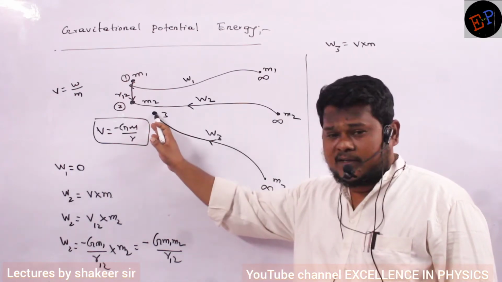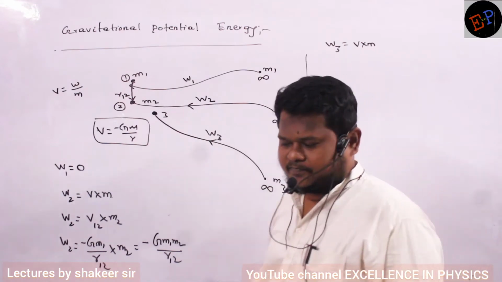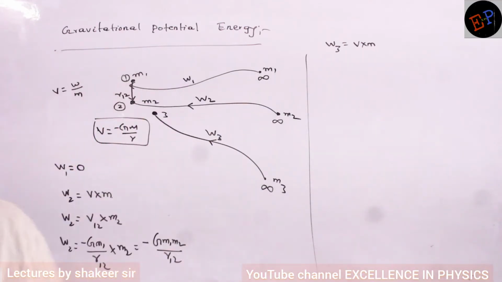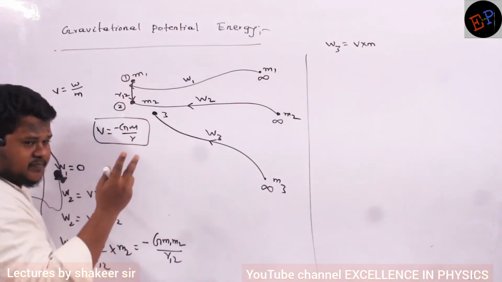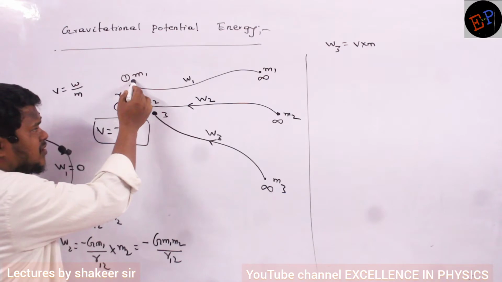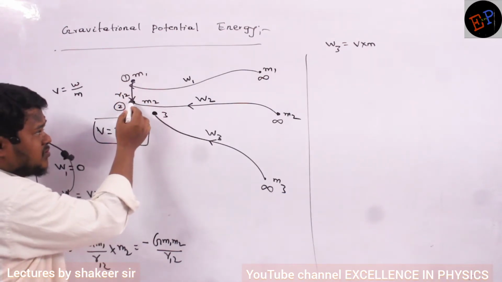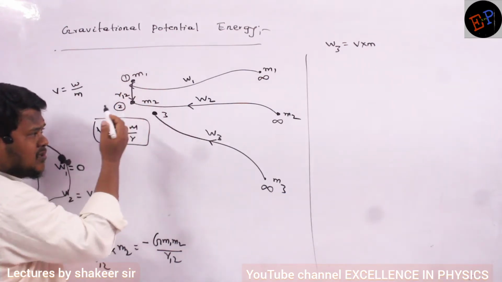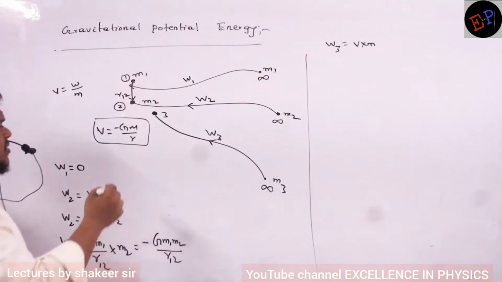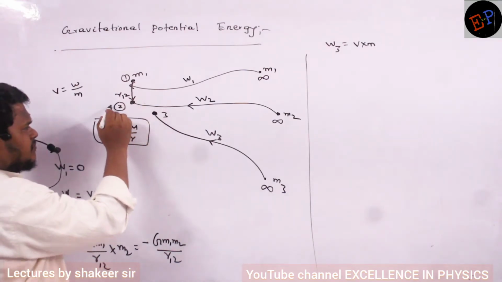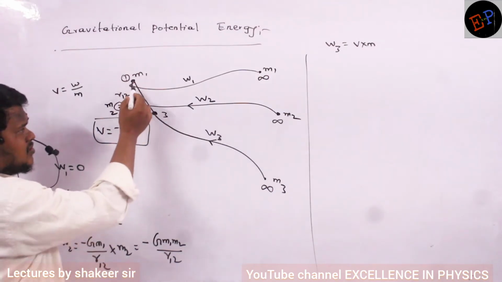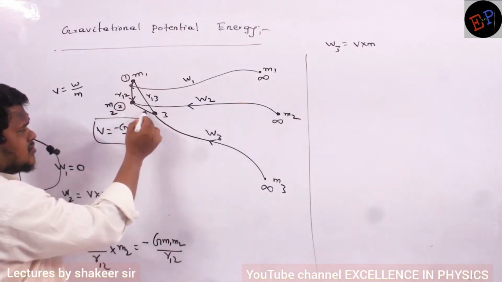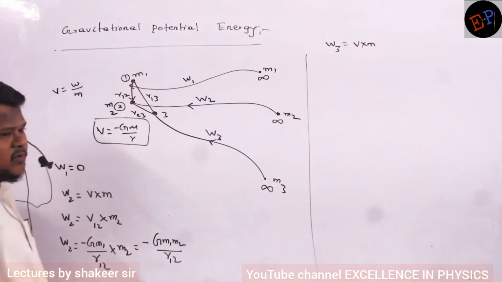Can you say at point number 3 what is the potential? V1 plus V2. At point number 3 there will be two potentials. Mass M1 also will give some potential, and mass M2 also will give some potential. So if I draw this line, let this be M2. This is one line, this is another line. Let us call this distance R13, and this distance R23.